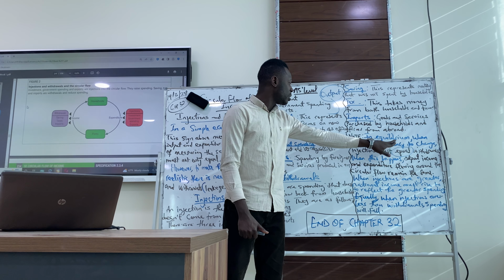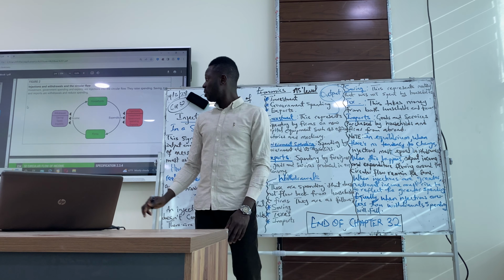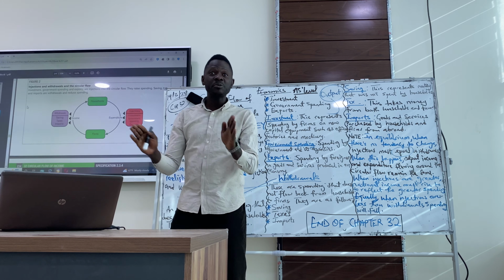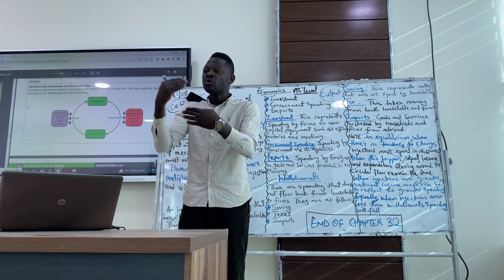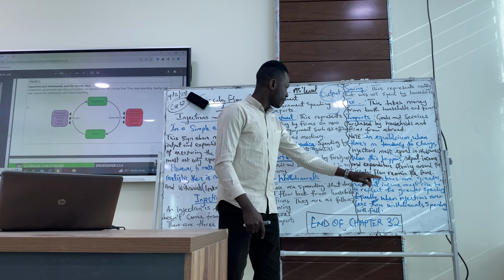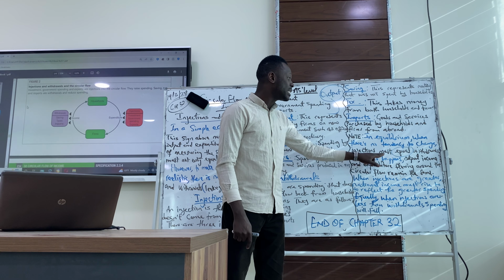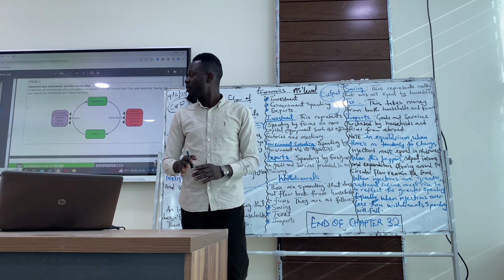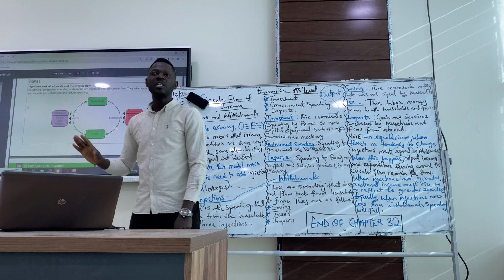In equilibrium, when there's no tendency for change, injection must be equal to withdrawals. So this must equal to this. Assumption that there's no changes within the economy. So whatever we withdraw must be equivalent to whatever we've injected into the economy. So look at what I wrote here. In equilibrium, when there is no tendency to change, injection must equal withdrawals. When this happens, output, income, and expenditure flowing around the circular flow remains the same. So all these things coming in and out remains constant. Nothing is going to change.